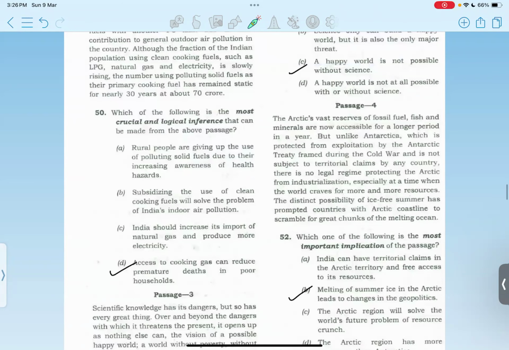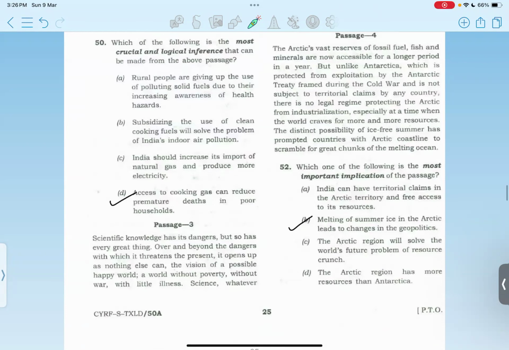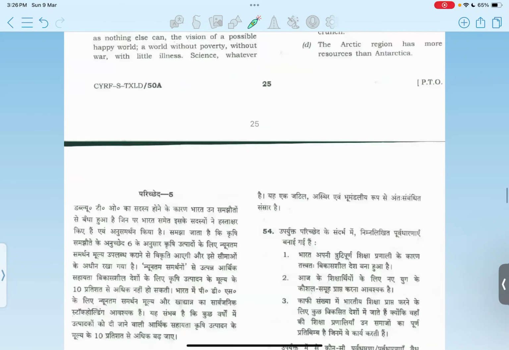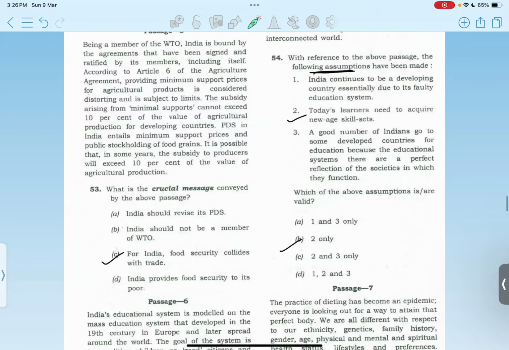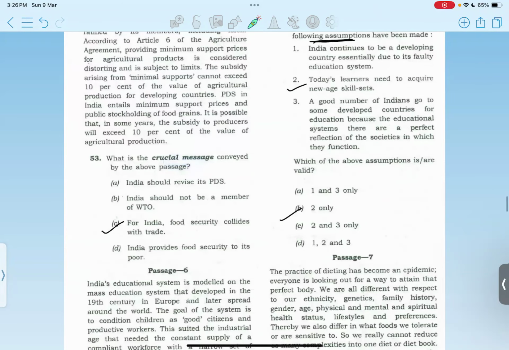Passage 4. The most important implication of the passage: melting of summer ice in the Arctic leads to changes in geopolitics. Option B. Then we have one more passage. The most crucial message: for India, food security collides with trade. Option C.